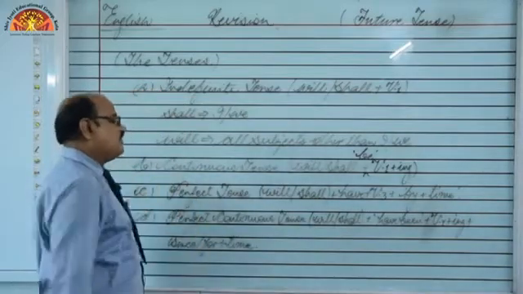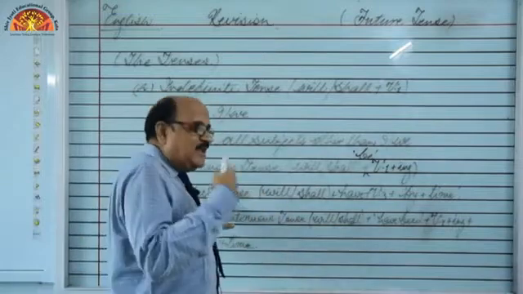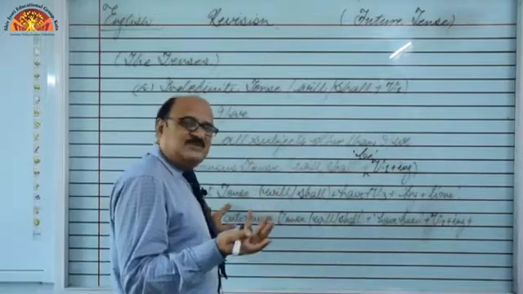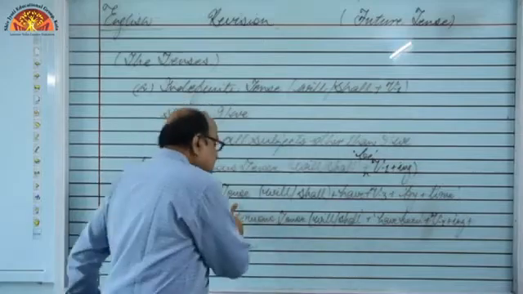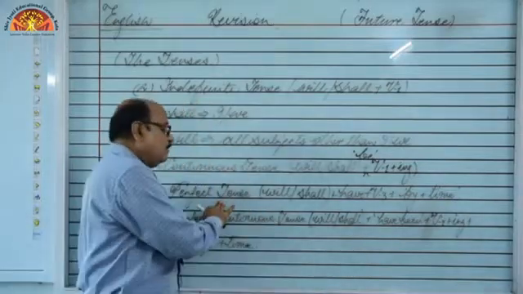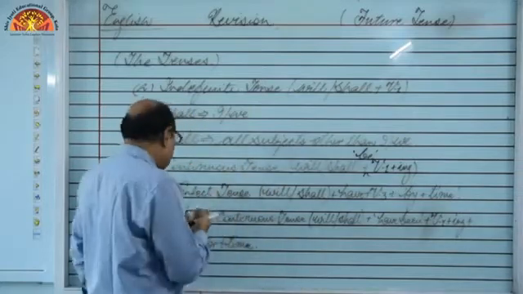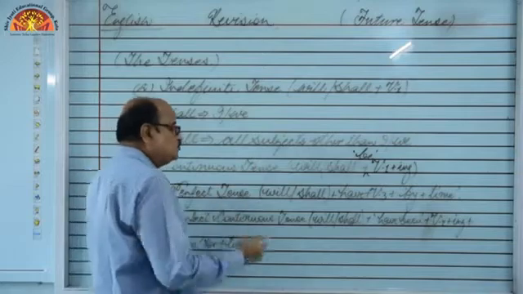Next is future perfect tense. Same, we are talking about the completion of something. At a particular time, at a specific point of time, something will be complete. So what do we use?